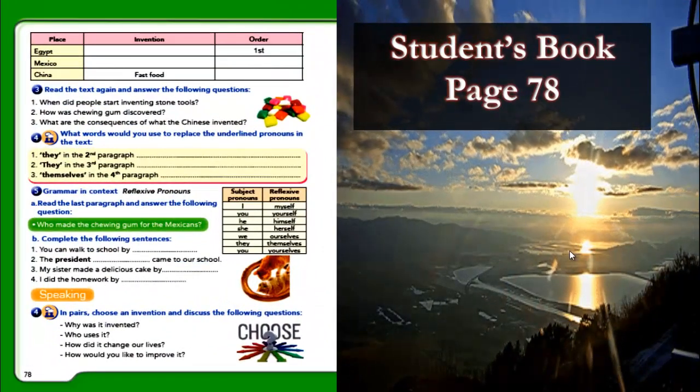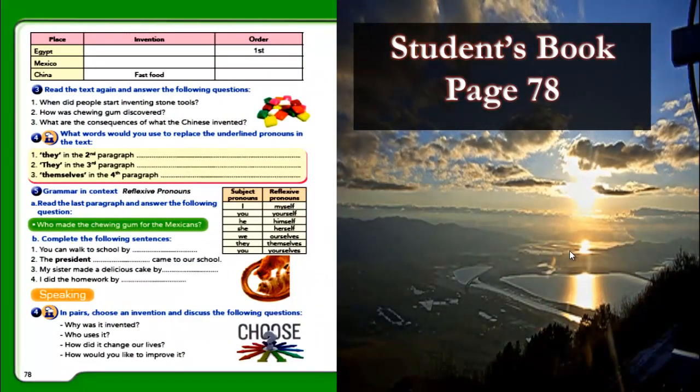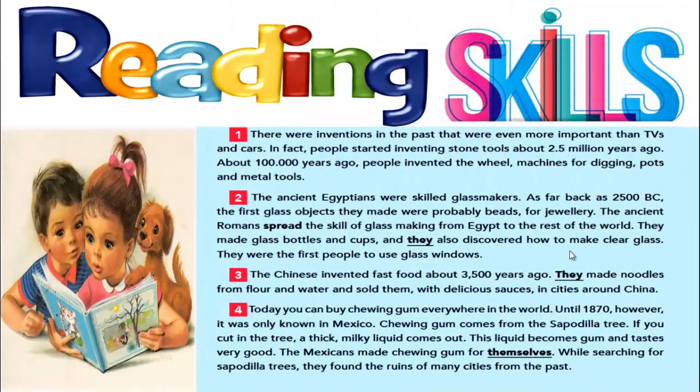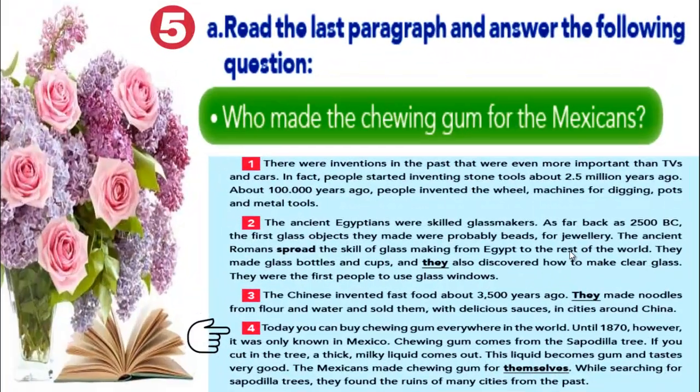Let's move to page 78 here. Here we have a question. This question speaks about paragraph number 4. I'd like you to look at paragraph number 4 here. You are going to read it, the last one, and answer the following question. It's a lead-in to our grammar lesson.